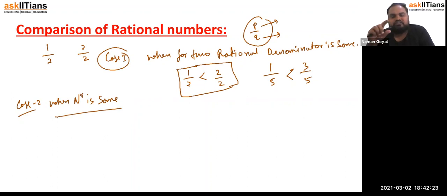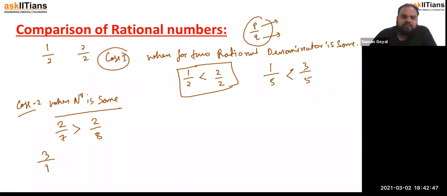जिसका डिनोमिनेटर ज्यादा होगा वो नंबर और छोटा हो जाएगा. So for example, if we have 2 by 7 and 2 by 8, and the numerator is the same, then we compare the denominator. जिसका डिनोमिनेटर ज्यादा है वो कम हो जाएगा. So in this case 2 by 7 is greater than 2 by 8. Got it? For example, if we have 3 by 9 and 3 by 8, then 3 by 8 is greater than 3 by 9.